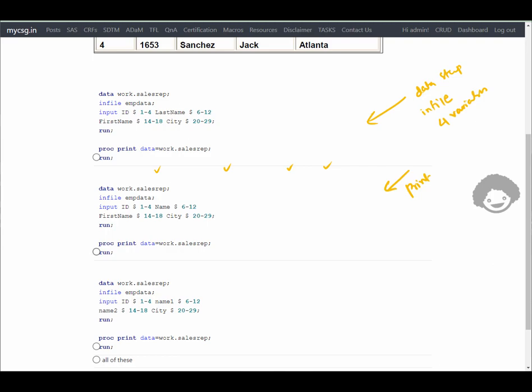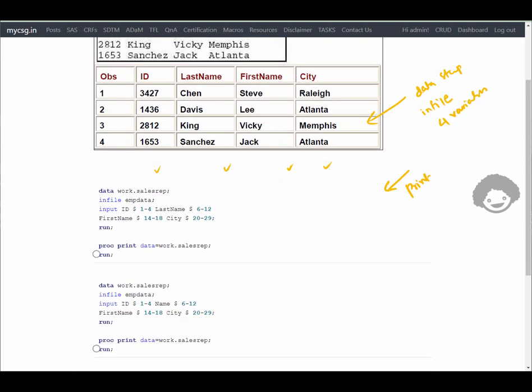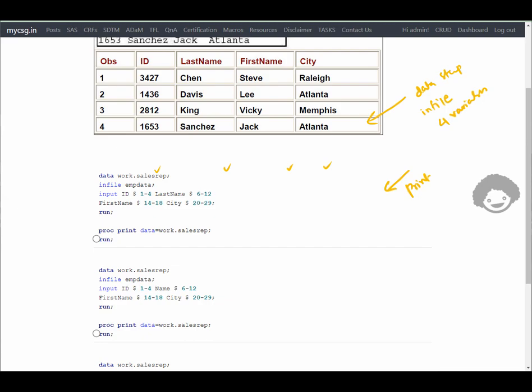And then here if we see 1 to 4, 6 to 12, first name, city. So let us check the names of the variables again. So ID, last name, first name and city. And then in the second one, the input statement is reading it as name, but we do not have any column that is displayed as name here. So this could be wrong for that reason. And then let us move on to the next option.